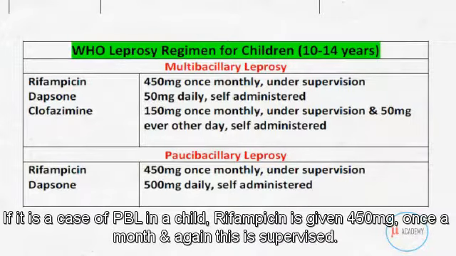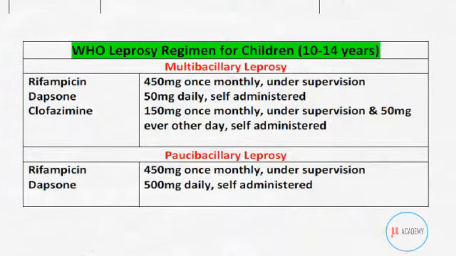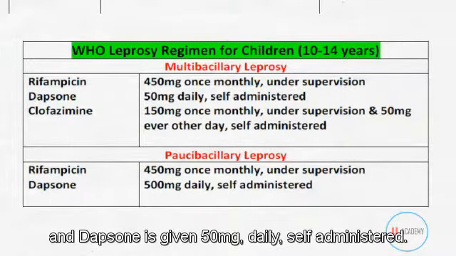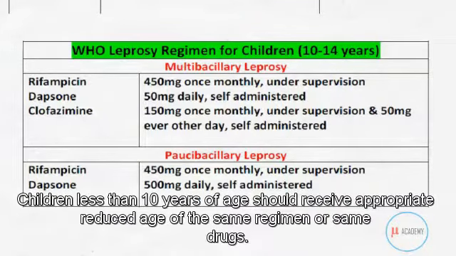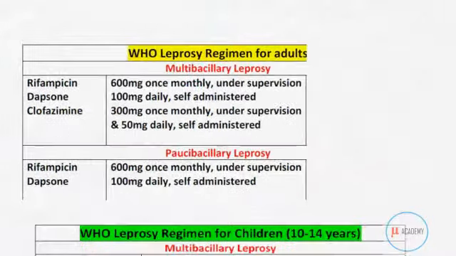If it is a case of paucibacillary leprosy in a child, rifampicin is given 450 milligrams once a month, and again this is supervised. And dapsone is given 50 milligrams daily, self-administered. Children less than 10 years of age should receive appropriately reduced doses of the same regimen or same drugs.